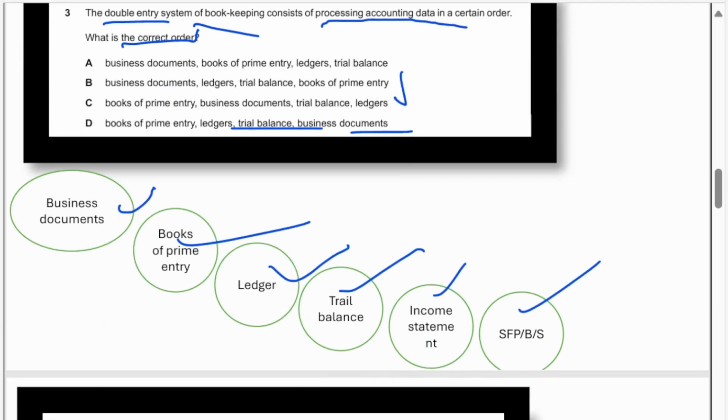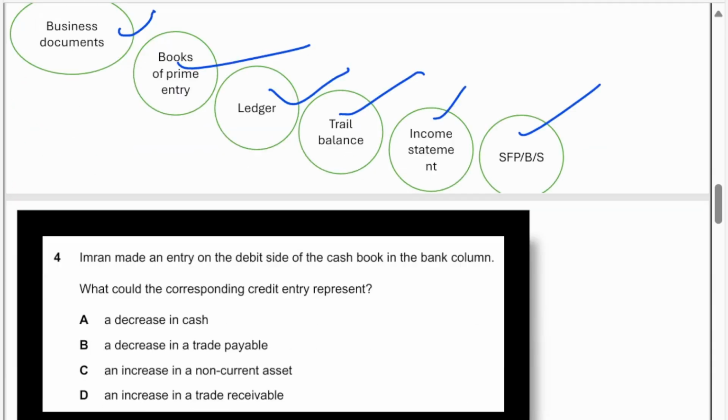So let's see which option is suitable. Business document, books of prime entry, ledger, trial balance. Yes, obviously the answer is A. Why not B, C, and D? In one, the ledger comes right after the business document, so it's incorrect. In another, books of prime entry starts, so it's incorrect. And again books of prime entry starts, so it's incorrect. So the answer is A.